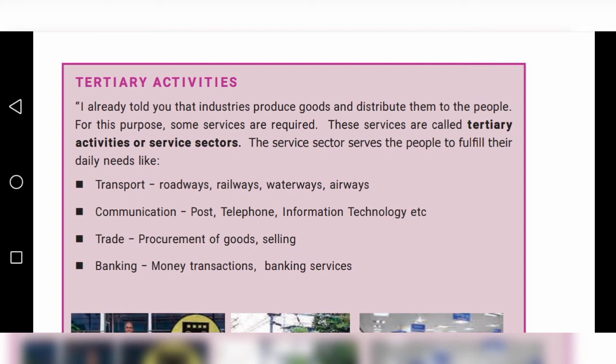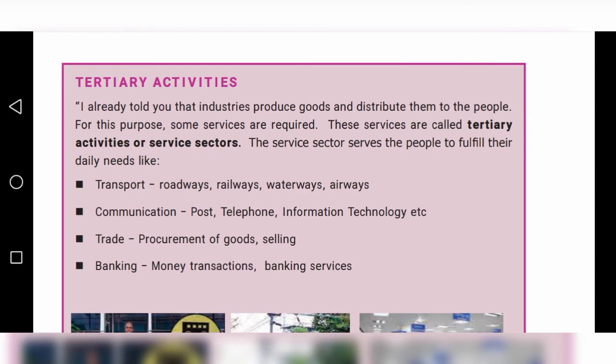In those days, if people wanted to communicate a message to other people, they wrote a letter and posted it in the post office. The postman gave it to the other person. And the telephone, nowadays we all have a mobile phone or a landline phone and so many things. Next one, information technology. This is the advanced type of communication.